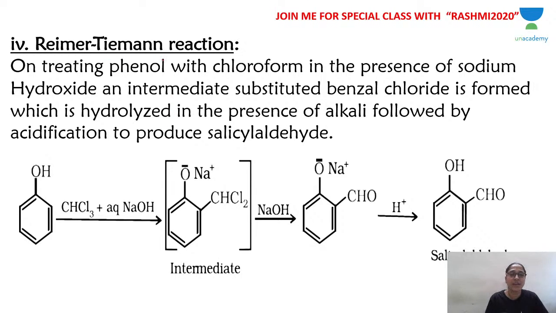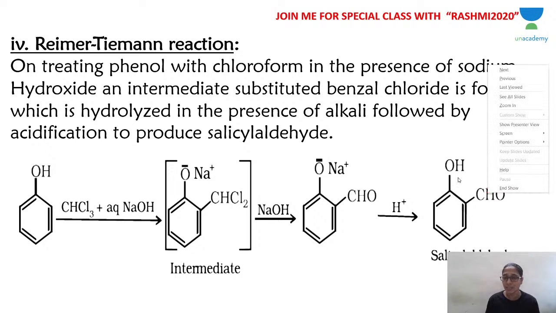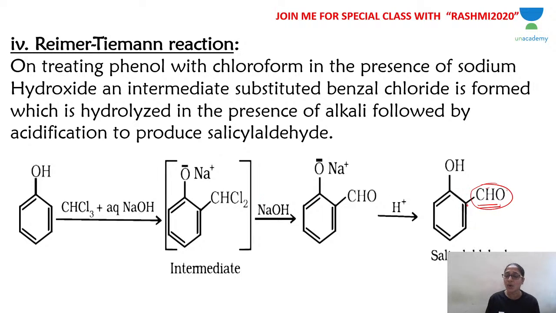Reimer-Tiemann reaction. The question will come: what is the Reimer-Tiemann reaction? In the same way, what is the Kolbe reaction? On treating phenol with chloroform, CHCl3 is chloroform, in the presence of sodium hydroxide, a CHO group, an aldehyde group, is introduced at the ortho position of the benzene ring with respect to OH. This is called the Reimer-Tiemann reaction.